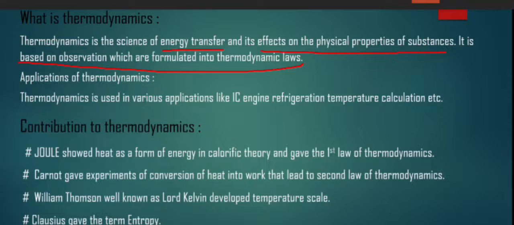Application of thermodynamics. Thermodynamics is used in IC engine, refrigeration, temperature calculations, etc. Contribution to thermodynamics. Joule showed heat as a form of energy in his calorific theory and gave the first law of thermodynamics. Carnot gave an experiment of conversion of heat into work that led to the second law of thermodynamics.